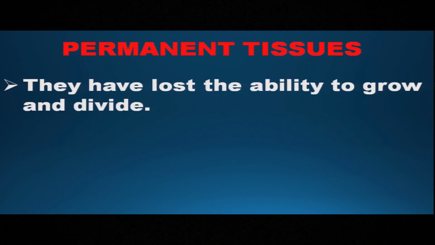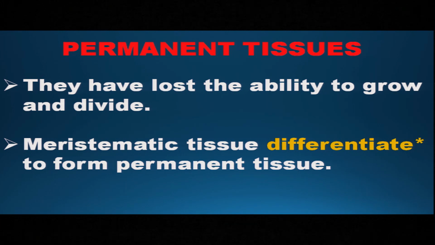And those permanent tissues are of two types. Those tissues have lost the ability to grow and to divide. They have developed from the meristematic tissue only. Meristematic tissues have the ability to divide and redivide, but permanent tissues have lost that ability. That is the major difference between meristematic and permanent. So meristematic tissue gradually differentiates to form the permanent tissues.